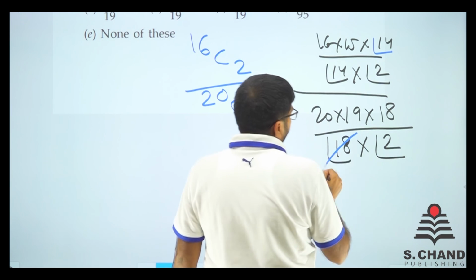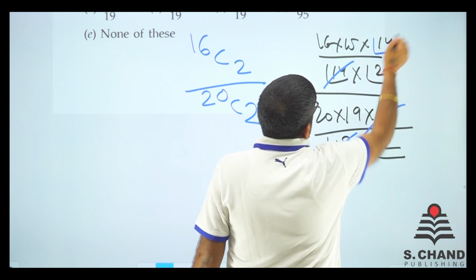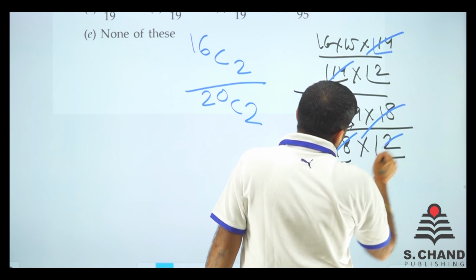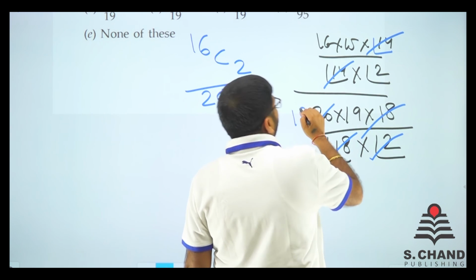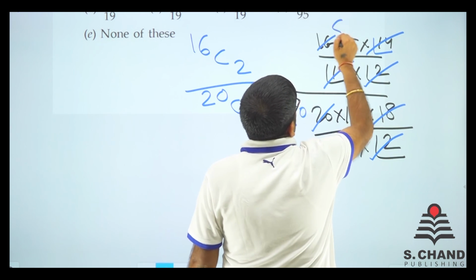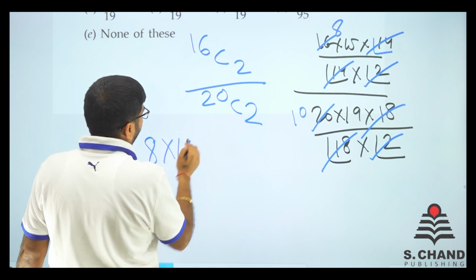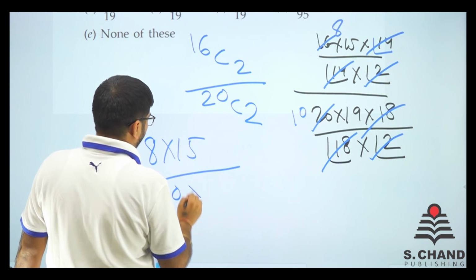So what we do is cancel this out, cancel this out. Now we have 2 here, we'll do 10 here; 2 here, we'll do 8 here. So finally we have got 8 into 15 divided by 10 into 19.